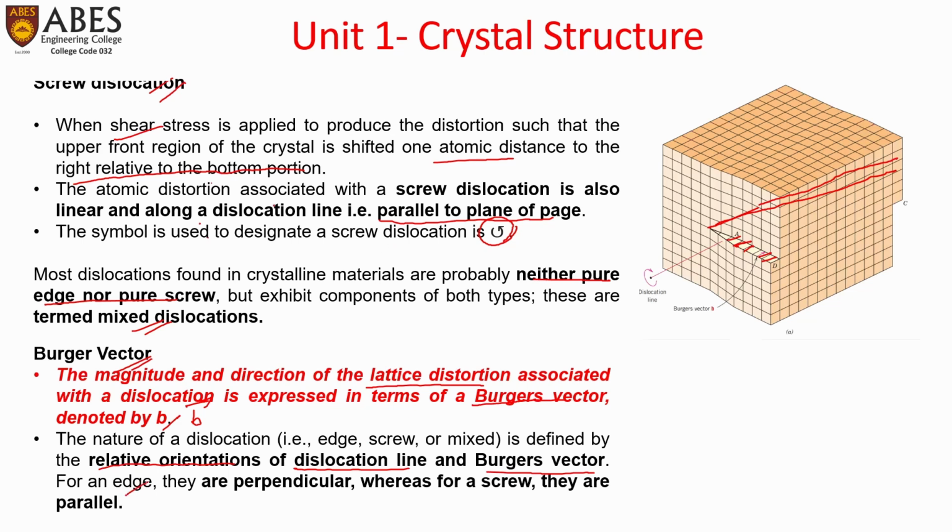For an edge dislocation, they are perpendicular, whereas for a screw dislocation, they are parallel. Here we can see, since this is a screw dislocation, the Burgers vector is in this direction and the dislocation line is also in this direction. So both are parallel to each other. So this is a screw dislocation.